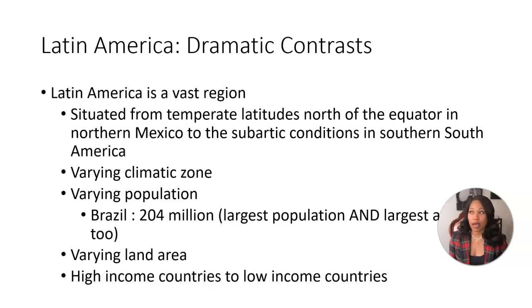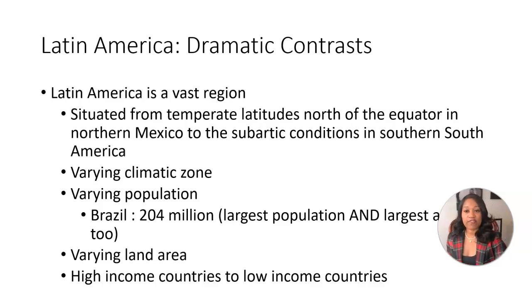For example, Mexico has tropical beaches, but also snow-capped mountain peaks. In this region, we see the dependence on single economic products to a diverse and integrated economic base. We also have dramatic contrast of high levels of involvement in the global economic system, all the way to isolation from the global economic system.